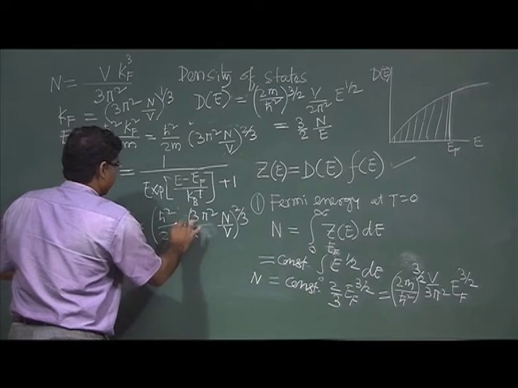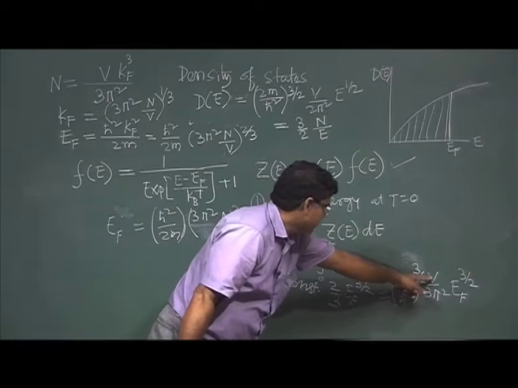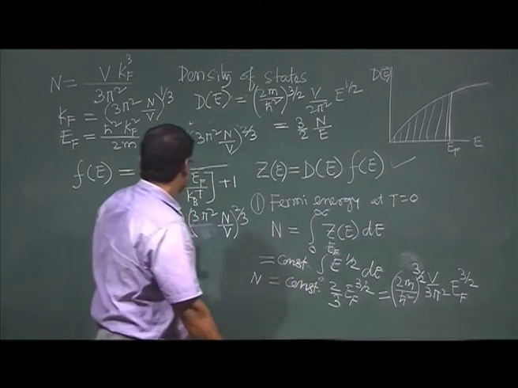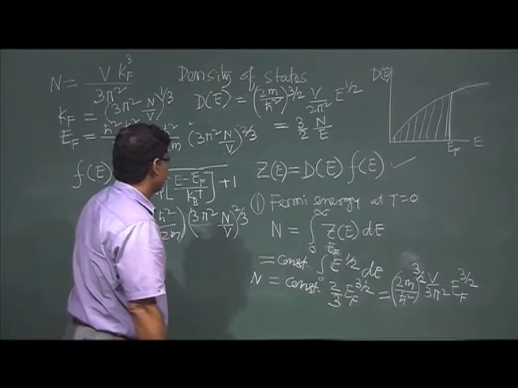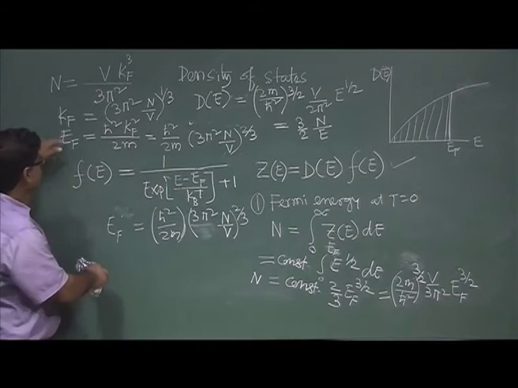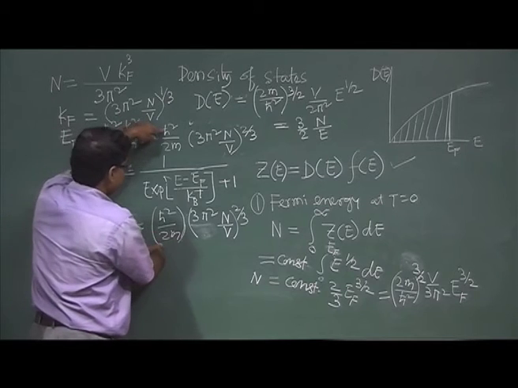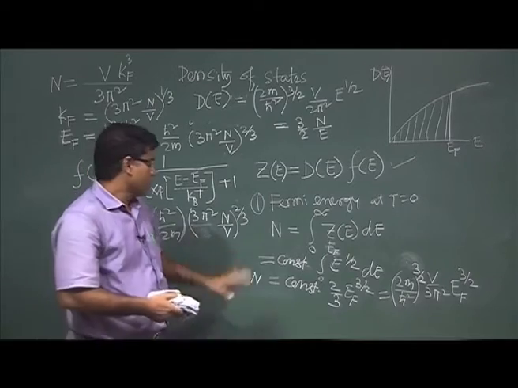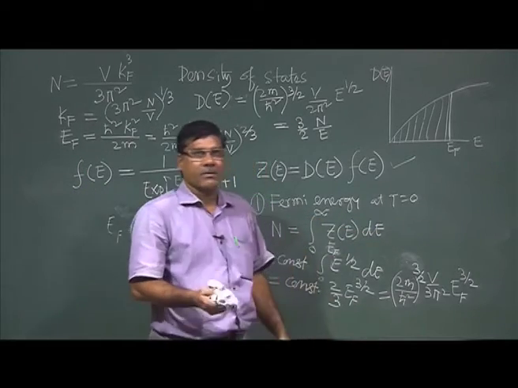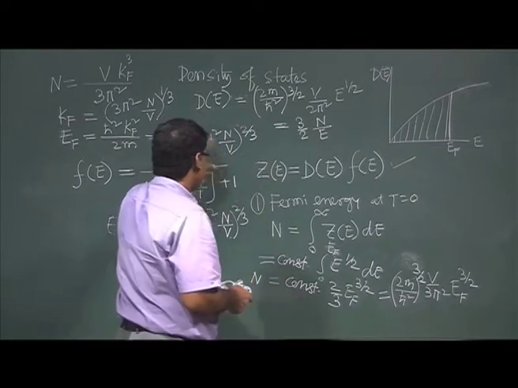So it will be this, and here V 3 pi square. So 3 pi square by V, n was there, so that will have 2 by 3. So exactly it is the same: E_F equals h cross square by 2m, 3 pi square n by V, to the 2 by 3. This is the way one can calculate all things.